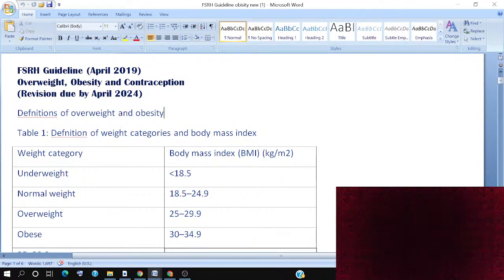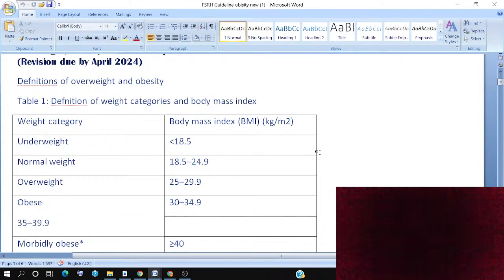So first we have a definition, a table I will share with you, according to the weight category and the body mass index, BMI, in kg per m square. A patient is underweight if less than 18.5, and normal weight is 18.5 to 24.9. Overweight is 25 to 29.9, and obese is 30 to 34.9.